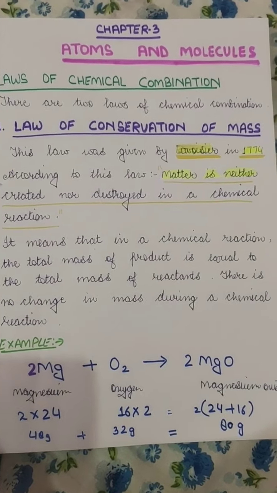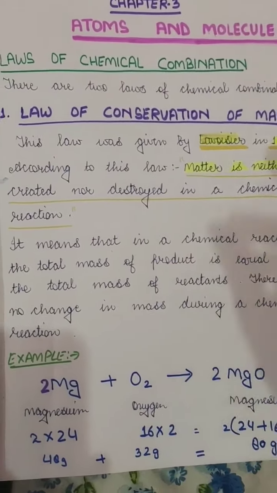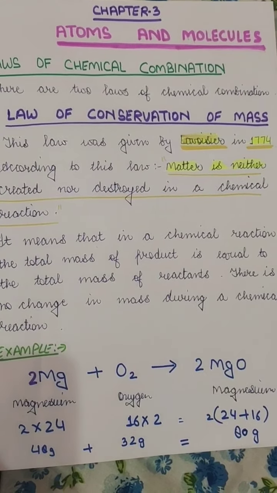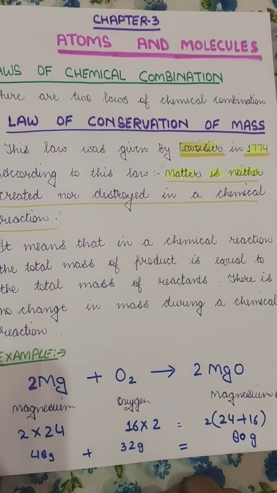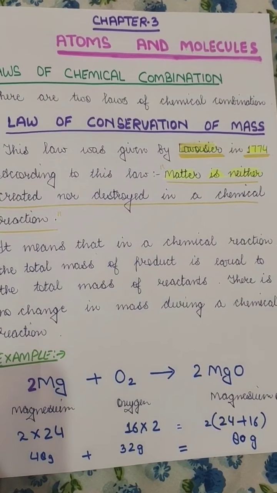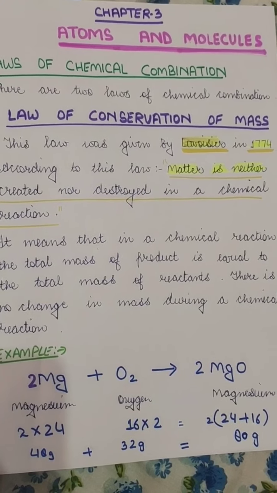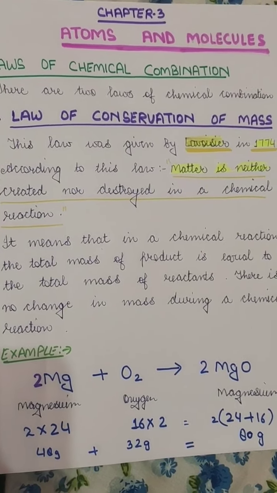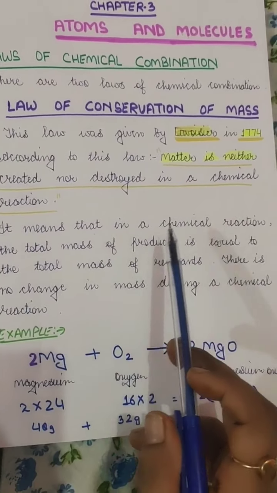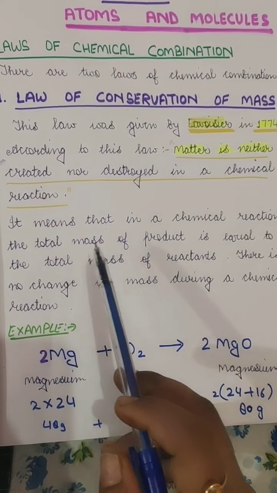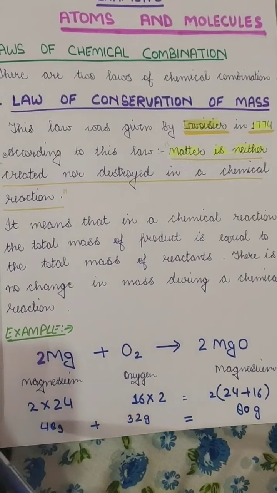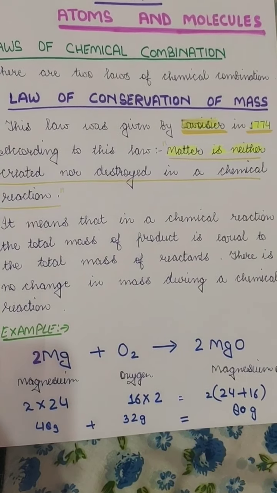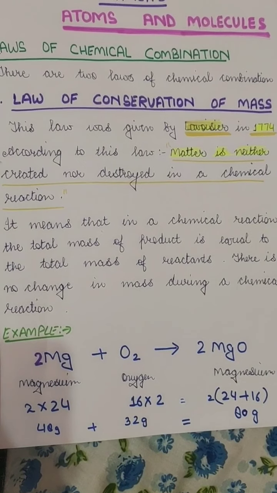Whenever there is a chemical reaction, the matter does not change, it remains constant. For example, whatever quantity we take as reactant, the same quantity will be formed as product. It means that in a chemical reaction, the total mass of the product is equal to the total mass of the reactant. So there is no change in mass during a chemical reaction.